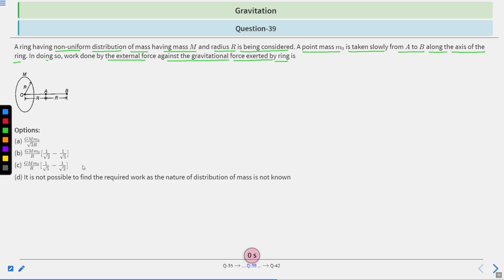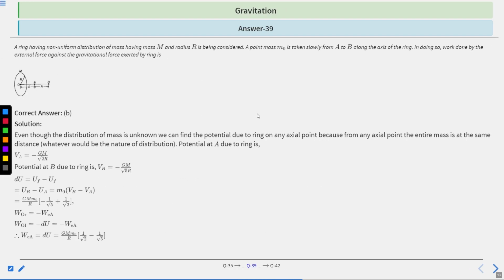Let's find a solution. Even though the distribution of mass is unknown, we can find the potential due to the ring. This is the ring, and this is the axial point. From any axial point, the entire mass is at the same distance, whatever the nature of the distribution.